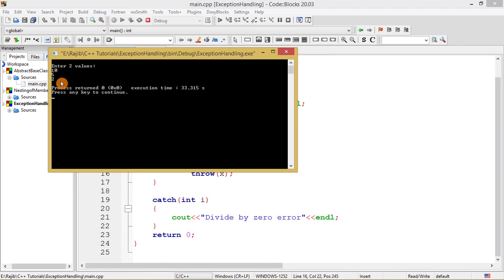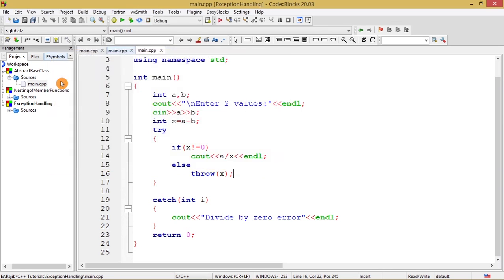And suppose in another scenario, if we just try to show you the process of exception handling being implemented in this program, I can just put some values in this manner. Let's run the program again and put some other values which will create a sort of exception.